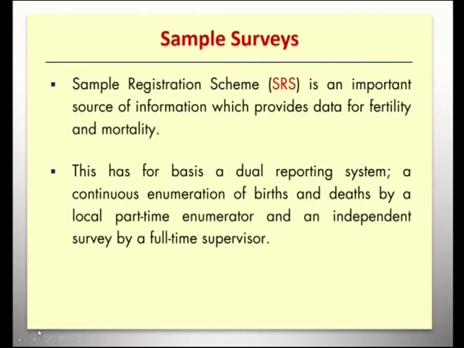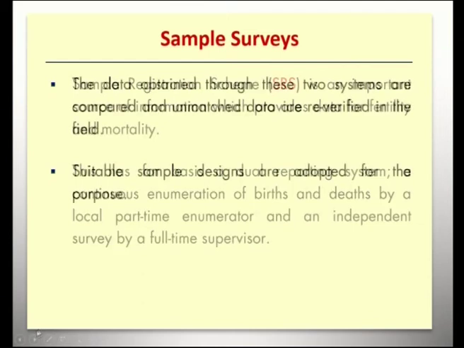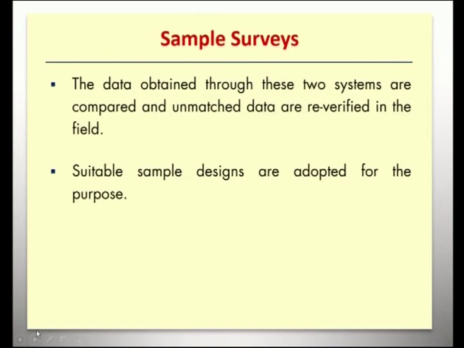Now, the Sample Registration Scheme, SRS, is an important source of information which provides data for fertility and mortality, that is birth and death. This has for its basis a dual reporting system: a continuous enumeration of births and deaths by a local part-time enumerator and an independent survey by a full-time supervisor. The data obtained through these two systems are compared and unmatched data re-verified in the field. So, suitable sample designs are adopted for the purpose.